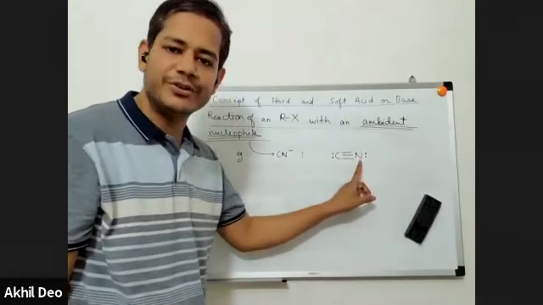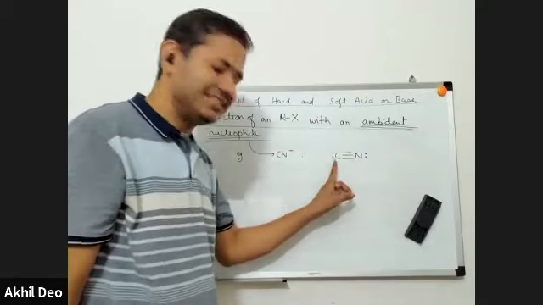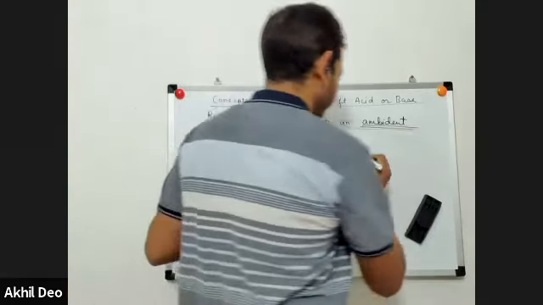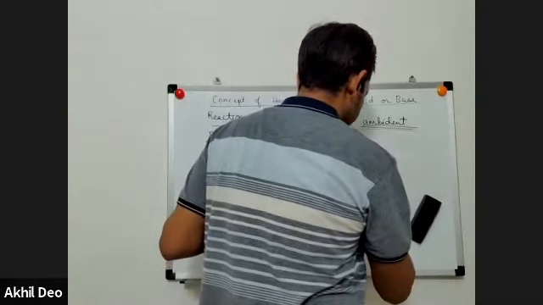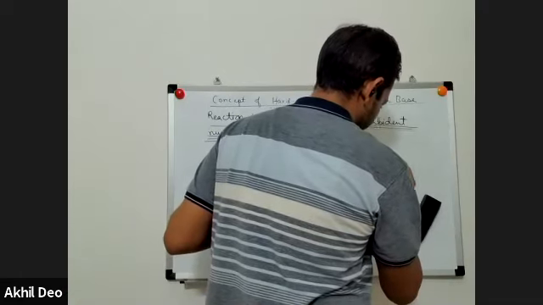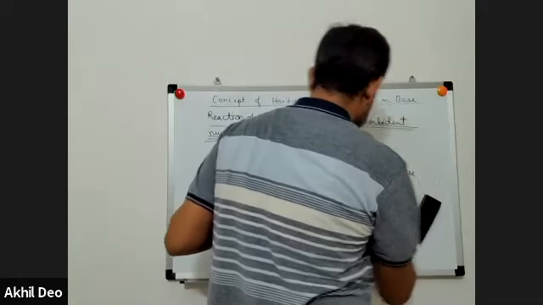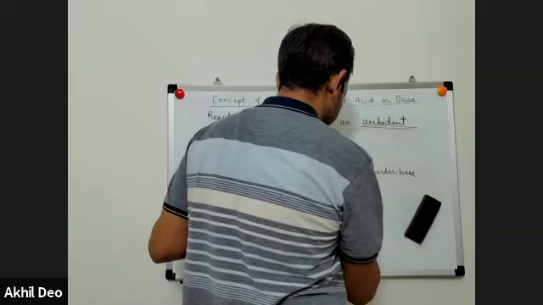Smaller donor atom means harder base, larger donor atom means softer base. So nitrogen as a donor atom here is a harder base, and carbon as a donor atom here is a softer base.